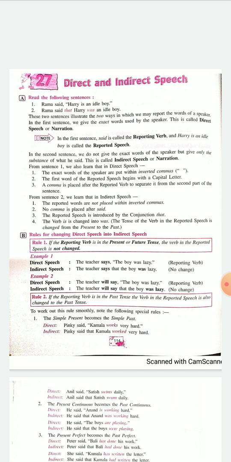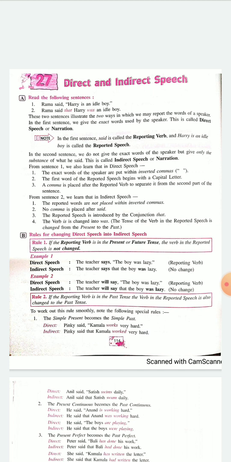You know what is reported speech when you use open inverted commas, close inverted commas and commas. They have given you examples. The first rule is about the tenses. Means if the reporting verb is in the present tense, that is, the teacher says, present tense, indirect speech will also become says. The teacher says that the boy was lazy. That is called present tense. Past tense is when you say the teacher said that the boy is lazy. The teacher said that the boy was lazy.